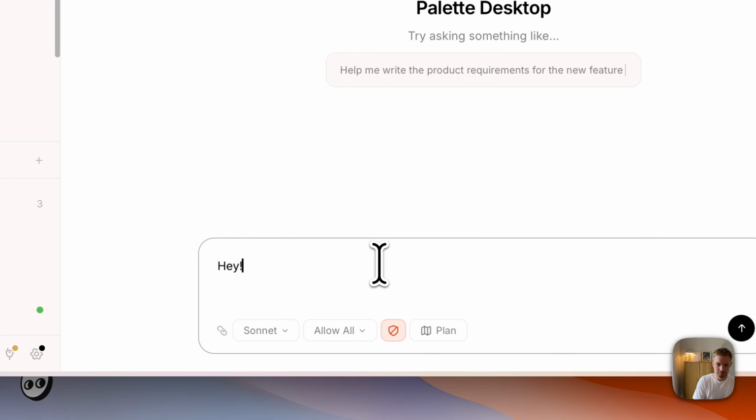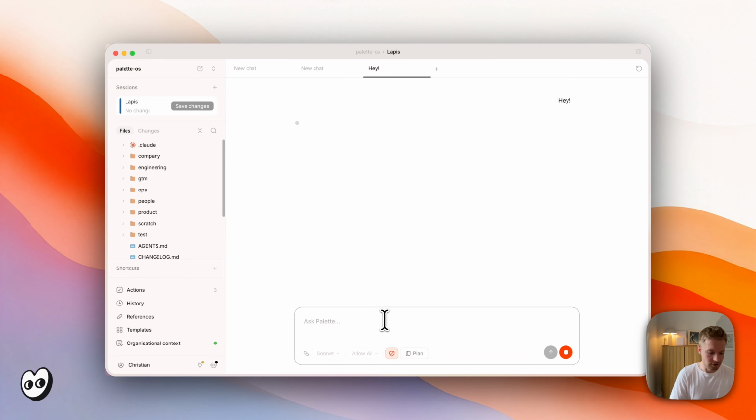When you write and you send, you can write more messages as well. So while your Claude is coming up with an answer to the simple question, hey, you could actually write multiple things. So if I write, hey, and hey again, then all my next messages are actually queued. We're working on displaying these above the chat, so that's coming soon.